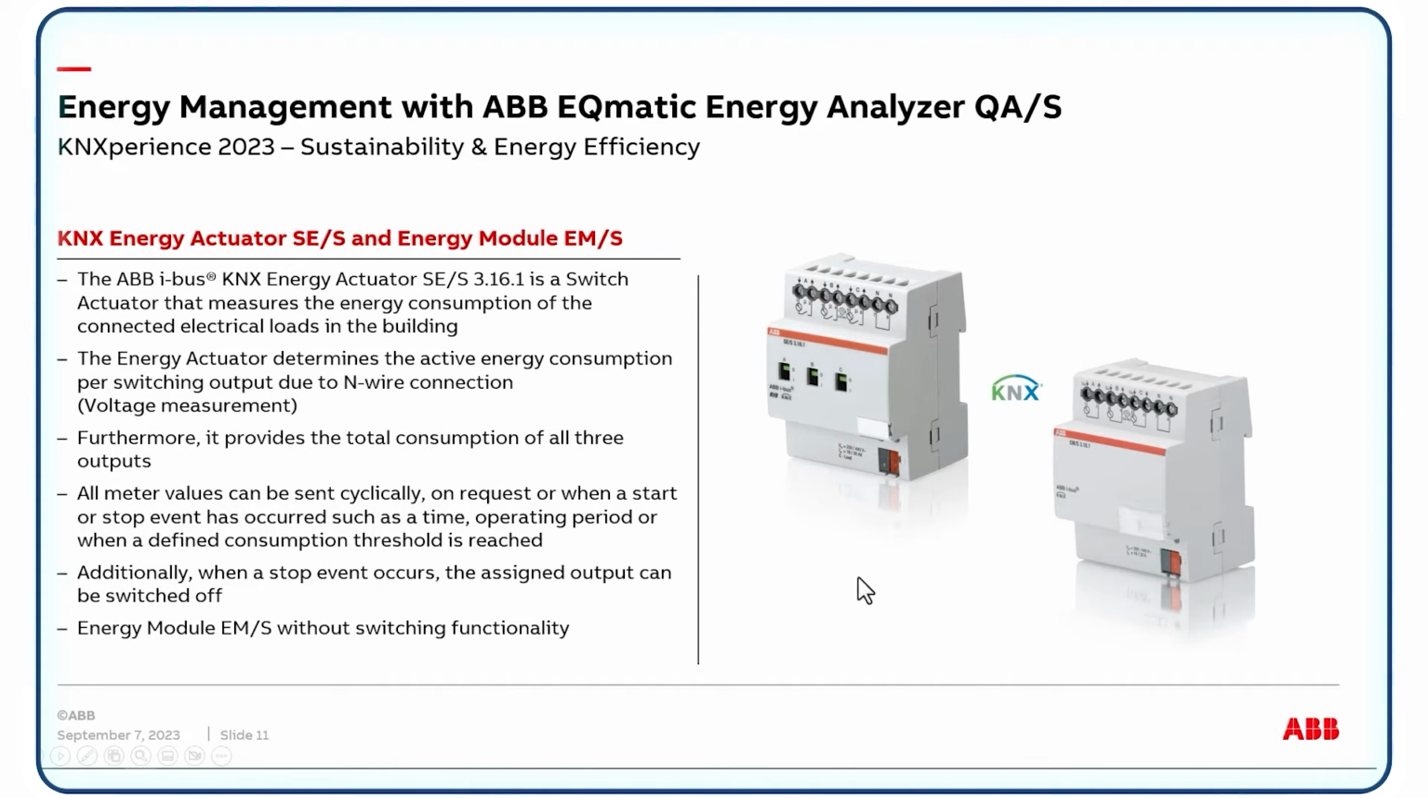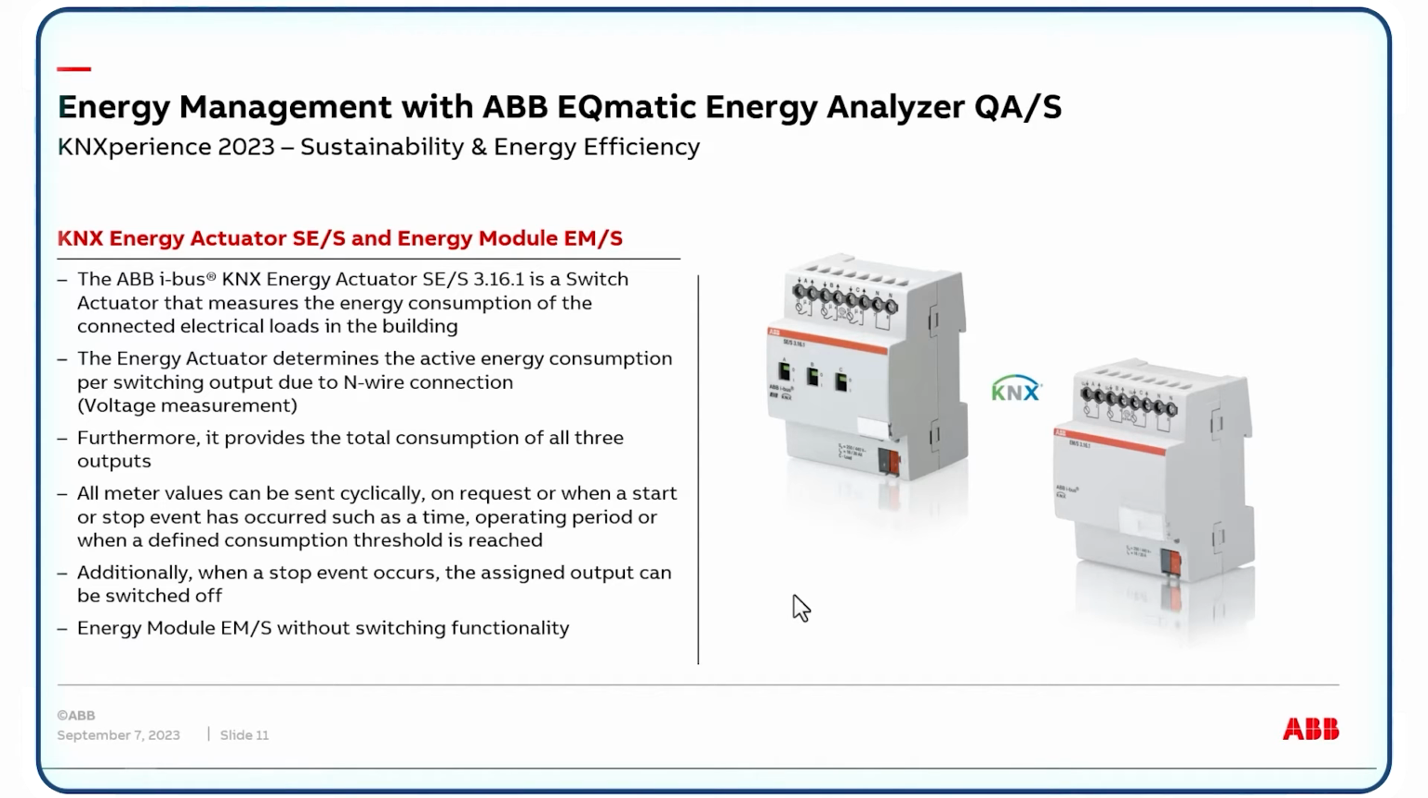Then we have an additional interesting device, a so-called energy actuator, SAS. It's a switch actuator with 3 channels up to 20 amps per channel, and we have a complete energy meter built inside. So the device measures the current, the voltage, the frequency, the power per channel, and we get it also for the complete device and can send it via KNX to our energy analyzer.